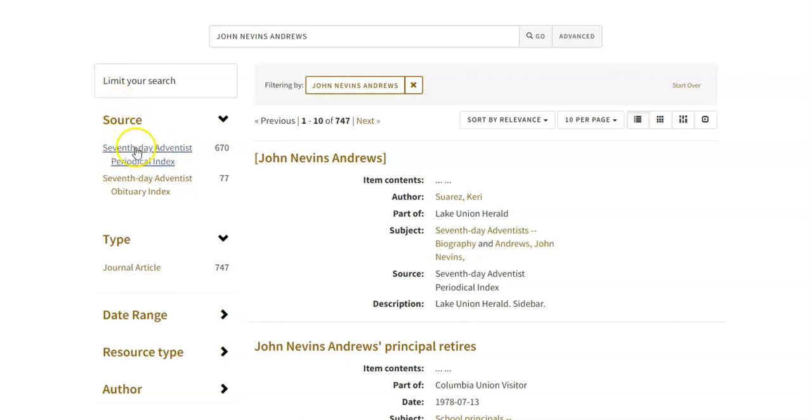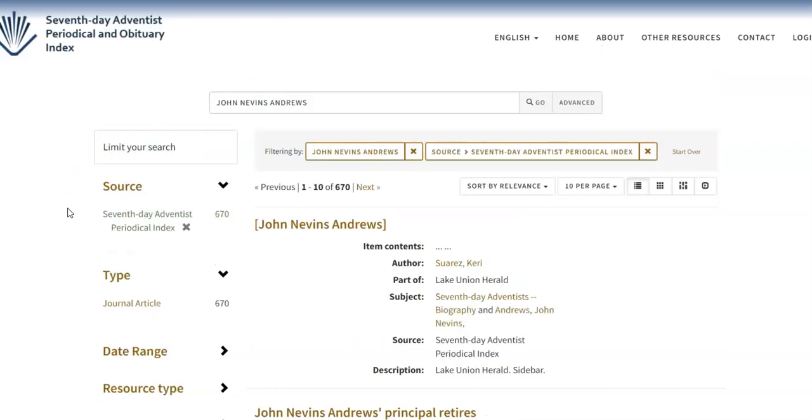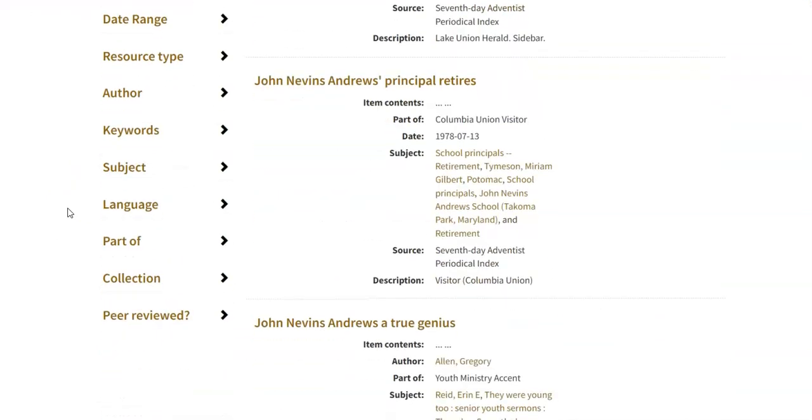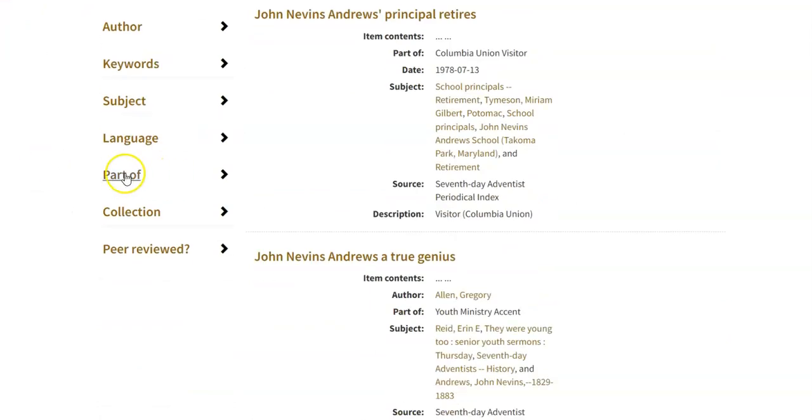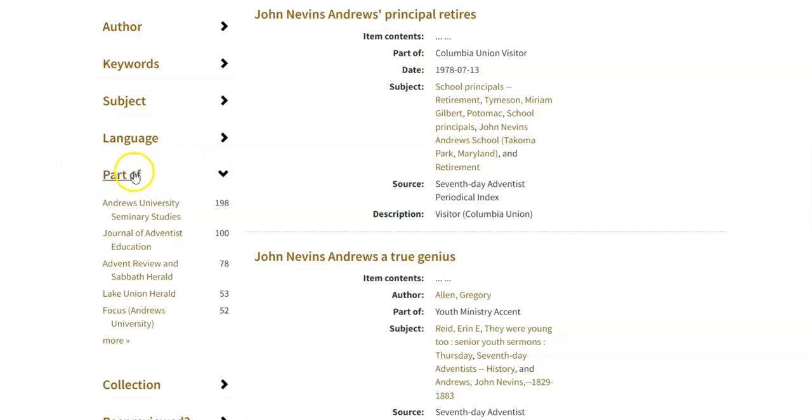So the very first thing I'm going to choose is the source of my results. And once that has loaded, now I'm going to say that I would only like to see results that appear in a particular periodical, which means I need to go to this filter that says part of. So it is part of this particular periodical. And I'm going to say that I want Andrews University Focus.